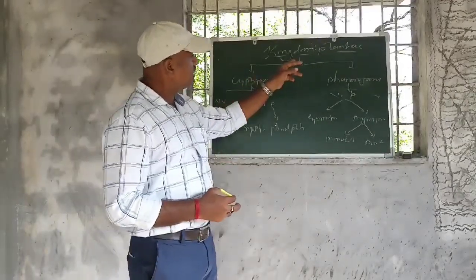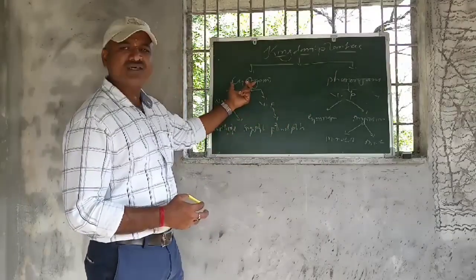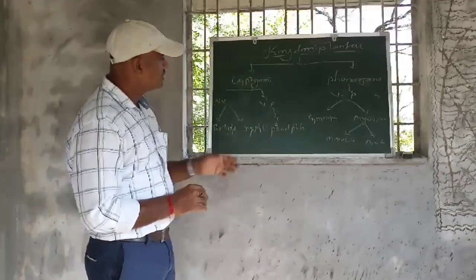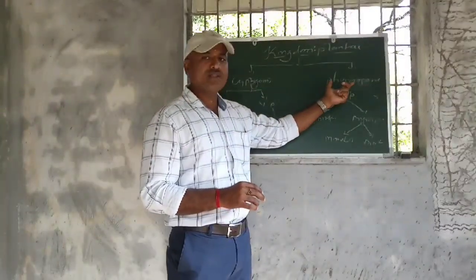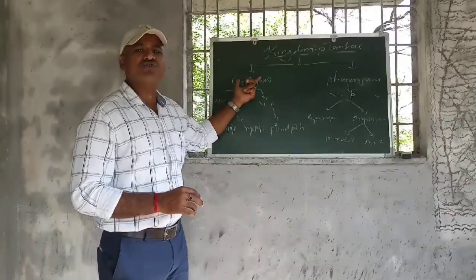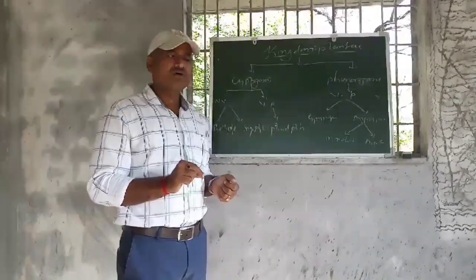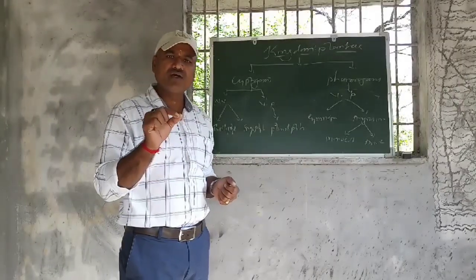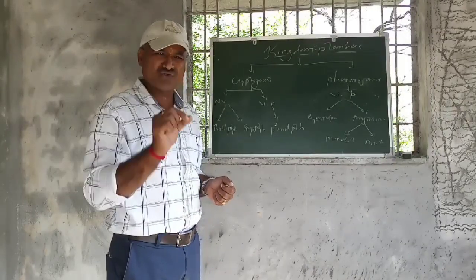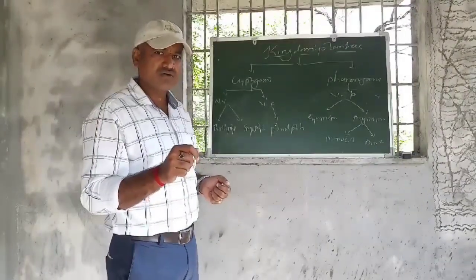Now the kingdom plantae is divided mainly into two parts. Number one is cryptogams and number two is phanerogams. Now we'll see the meaning. What is the meaning of cryptogams and what is the meaning of phanerogams? The plant which produces minute spores, what it is called in Marathi, small parakkan, we call spores, microspores or the pollen grains, such like that.